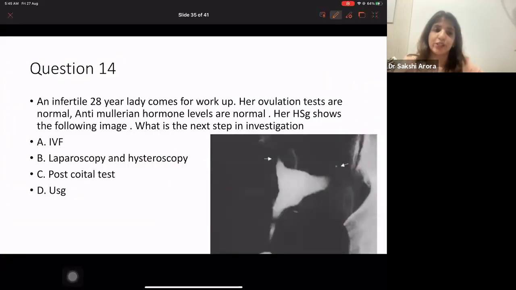Now, next question. An infertile 28-year-old lady comes for workup. Her ovulation tests are normal. So if her ovulation tests are normal, I know she's not a case of anovulation. Anti-Mullerian hormone levels are normal. That means her ovary has enough follicles. Now I wanted to see her tubes. So HSG was done, and the following image is seen. What is the next step in investigation?